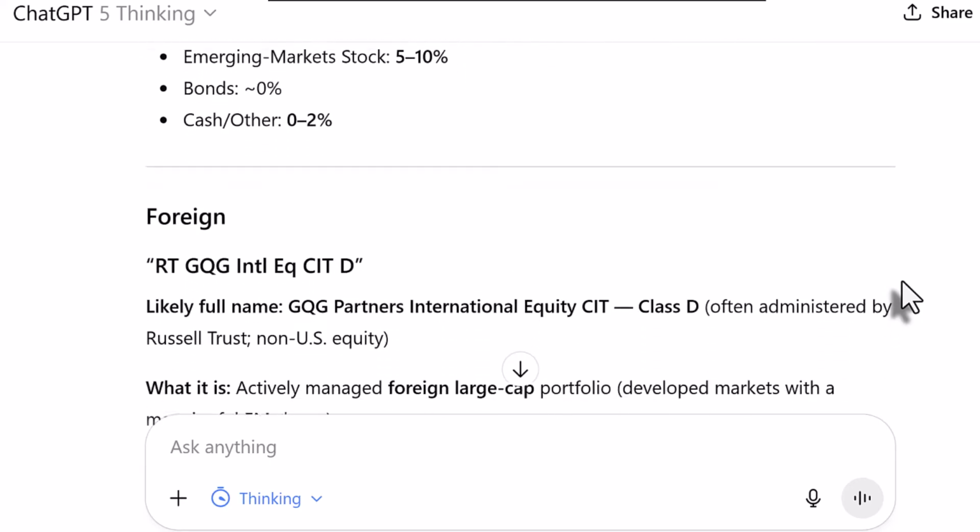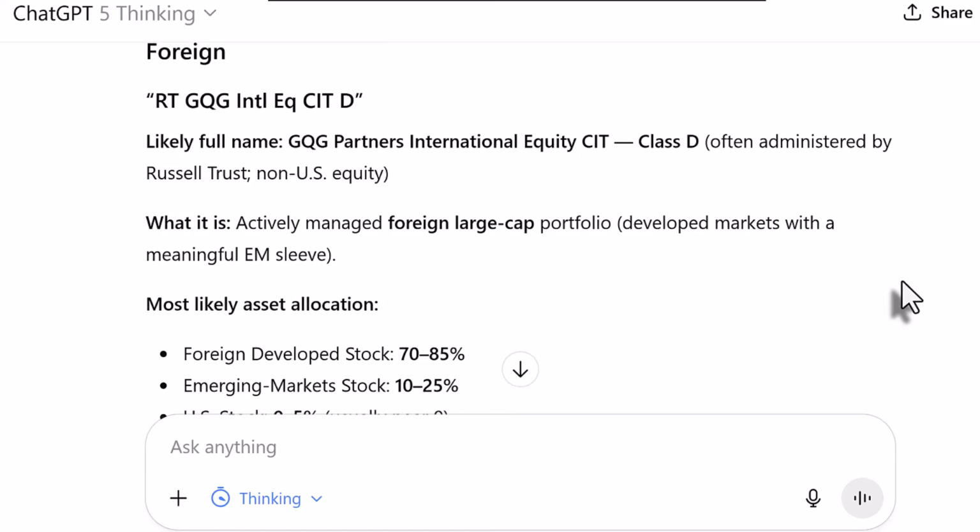The next fund was abbreviated RTGQGINTLEQCITD. Obviously, you're not going to easily guess what that is. ChatGPT thinks it's the GQG Partners International Equity, CIT. A CIT is like a mutual fund, but it's a trust. It's basically only in 401ks. And this fund, according to ChatGPT, is an actively managed foreign large cap portfolio with developed markets and emerging markets.